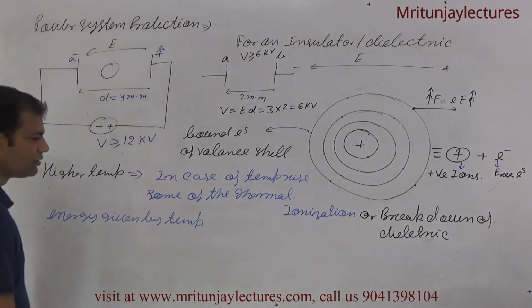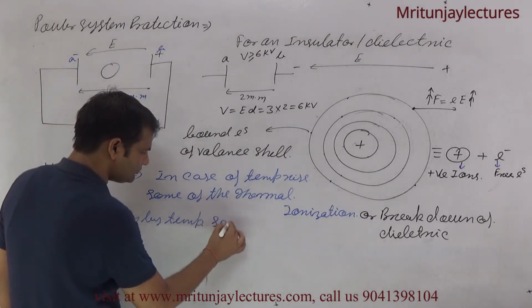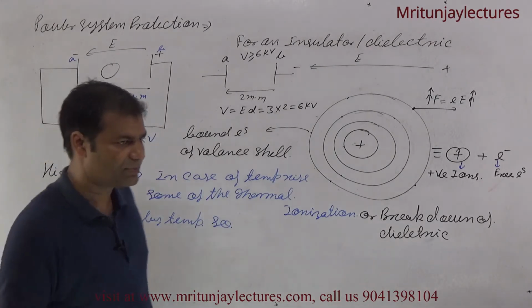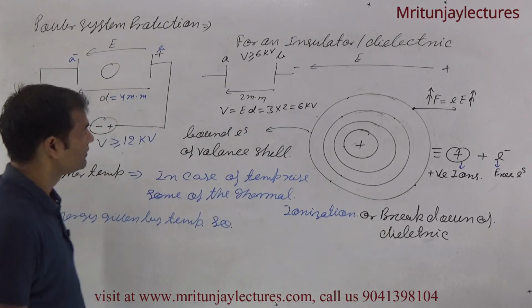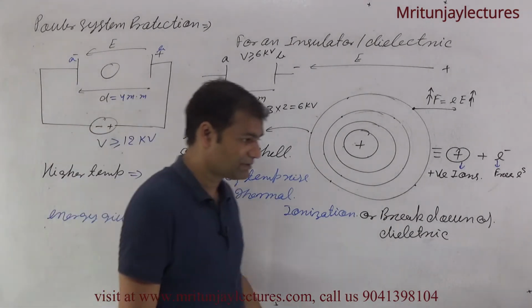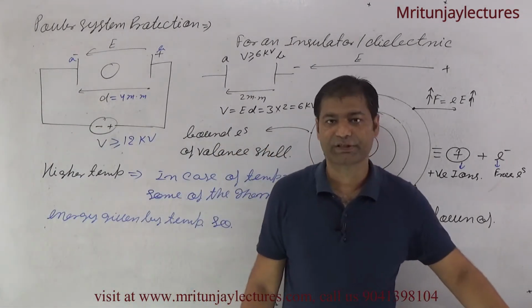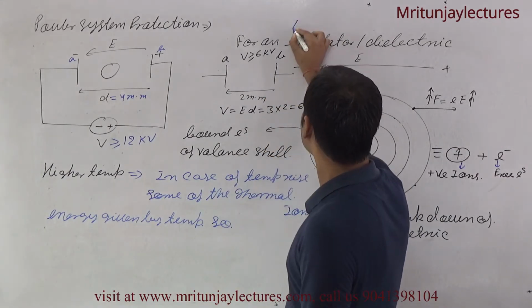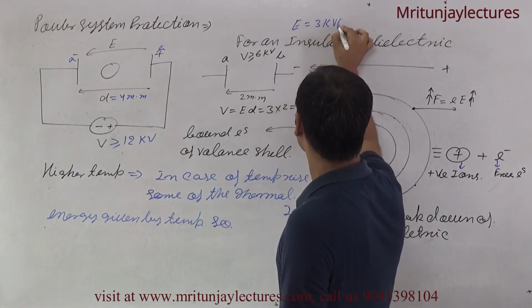So if some energy is given by temperature, I know that at normal temperature and pressure, NTP, E for air is 3 kV per millimeter.